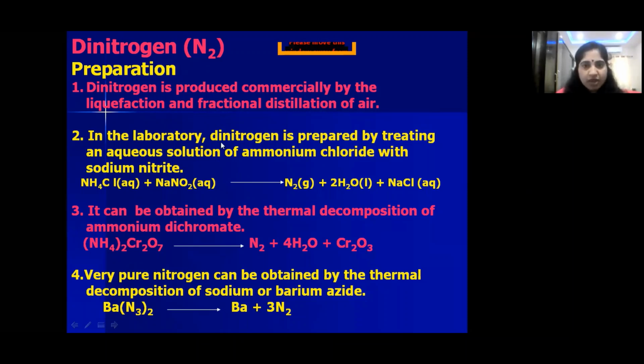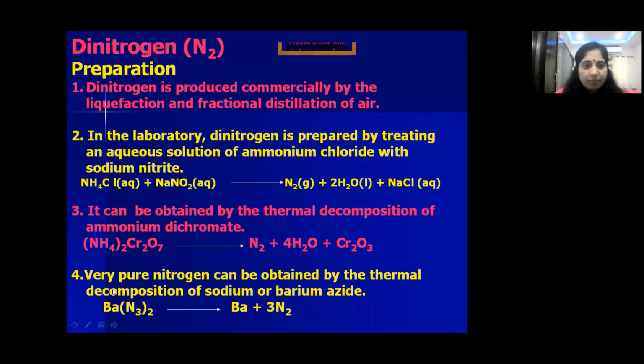See, children, the first method: dinitrogen is prepared by treating an aqueous solution of ammonium chloride with sodium nitrite. Ammonium chloride, NH4Cl, when combined with an aqueous solution of sodium nitrite, NaNO2, gives dinitrogen, N2, plus water plus sodium chloride. So commercially it is prepared by fractional distillation of liquefied air, and in the laboratory, when aqueous solutions of ammonium chloride and sodium nitrite combine, they give nitrogen gas.